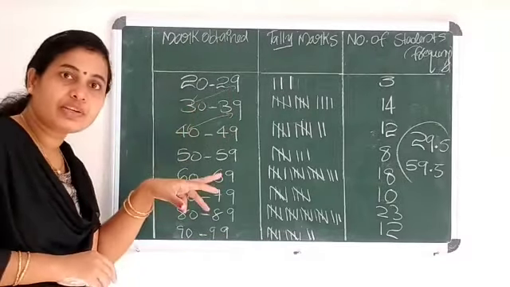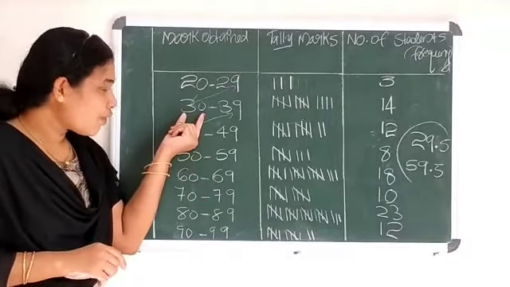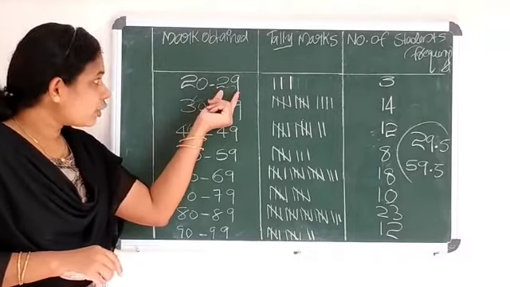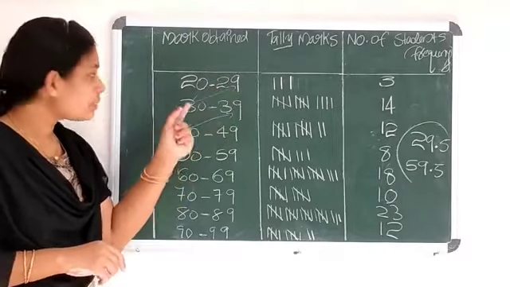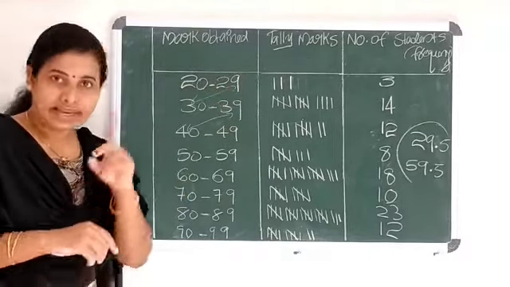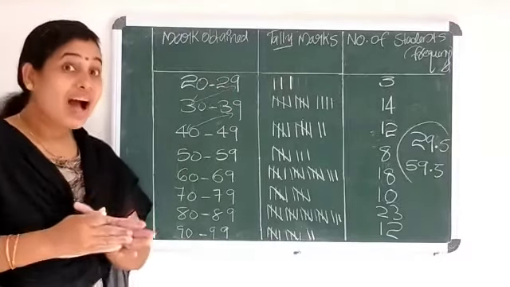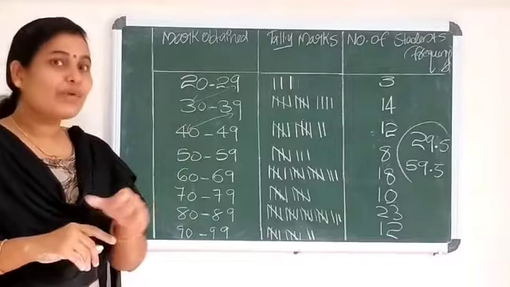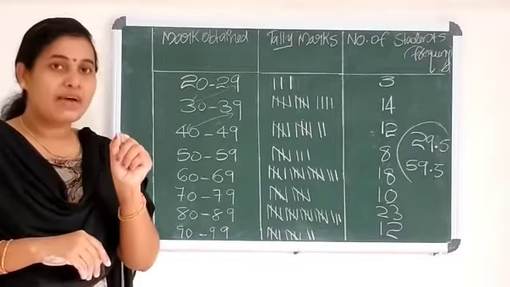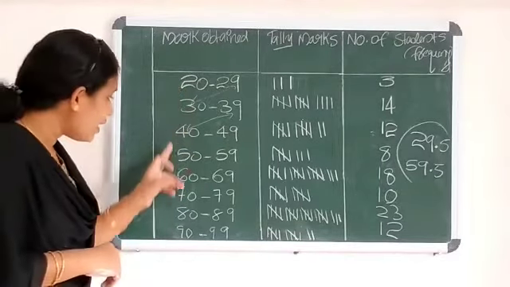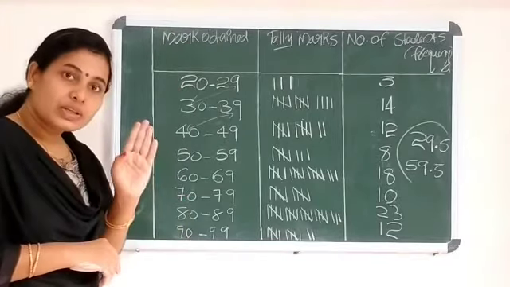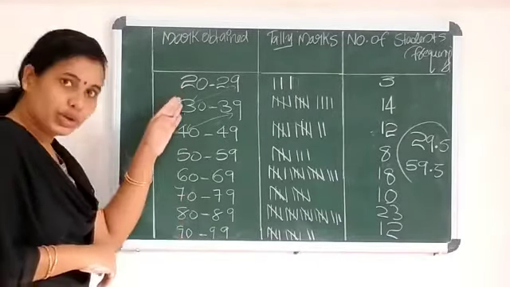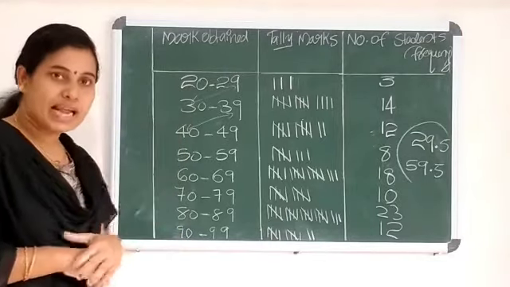That is the difference between 30 and 29, that is 1. You find its half, 1 by 2, that is 0.5. Now you subtract that value 0.5 from every lower class limit, from 20, from 30, from 40, like that.